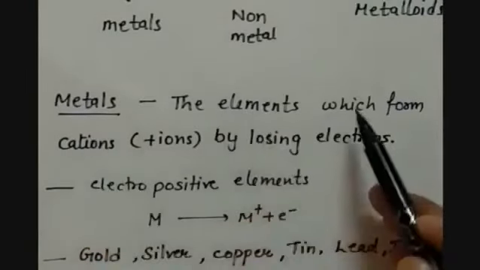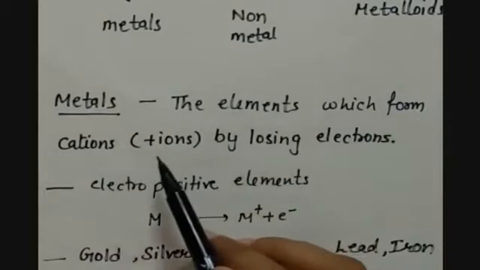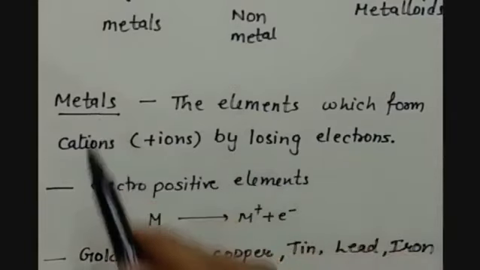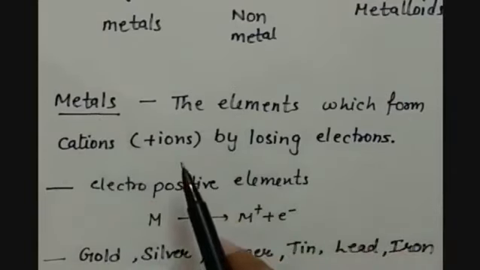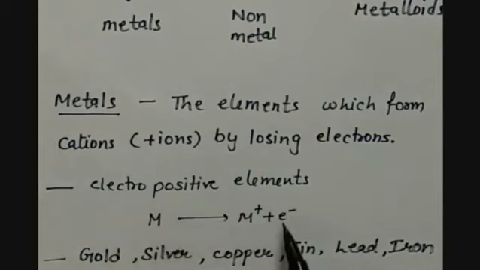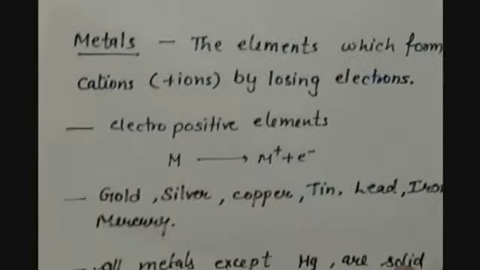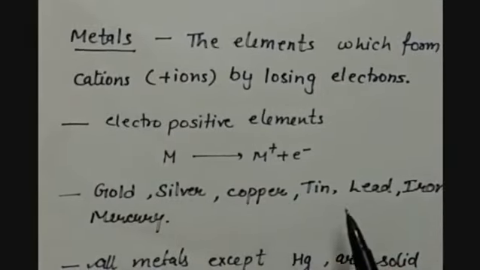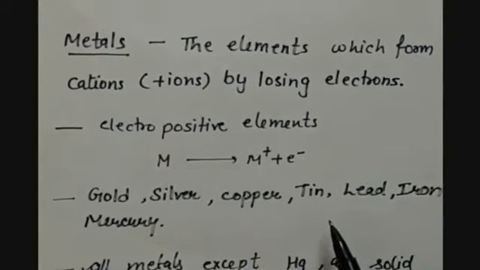The elements which form cations or positive ions by losing electrons are known as metals. Hence, as they are losing electrons, they become electropositive elements. Suppose M is the metal and it is losing one electron, then it gains one positive charge, and hence it becomes an electropositive element. For example, gold, silver, copper, tin, lead, iron and mercury. All these are examples of metals.